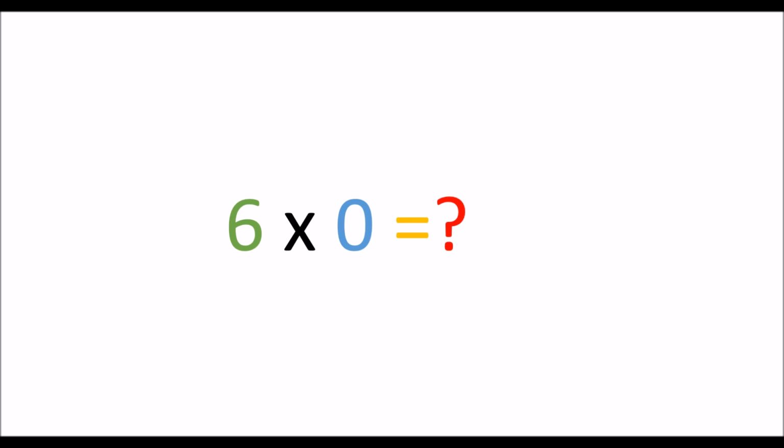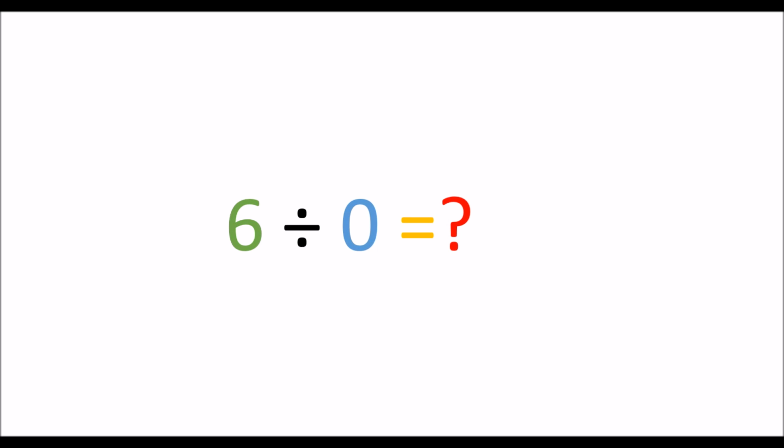For now, we should focus our attention on the math problem that we don't already know the answer to, because I think we all know that 6 times 0 is 0. But something we might not know is what 6 divided by 0 is. Now, if you've looked into this before, then you know that there isn't an answer, but do you know why? Well, I have come up with a simple explanation that I think can help you grasp why we can't do